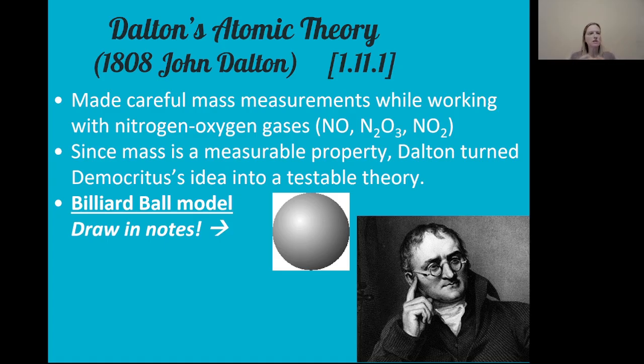So Dalton's idea of the atom is just a plain sphere. No smaller parts, because he didn't know there were any parts inside of an atom to talk about. And we call this the billiard ball model because it just looks like a plain sphere, like a ball on a pool table.